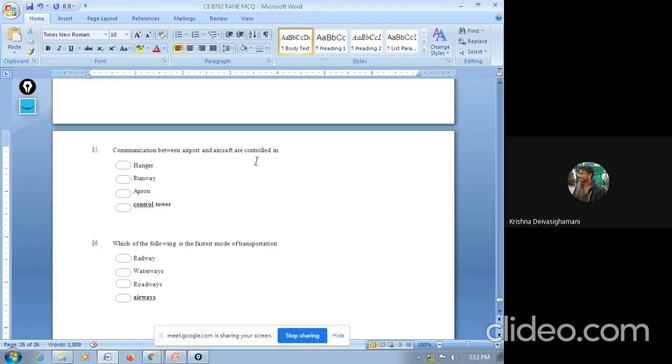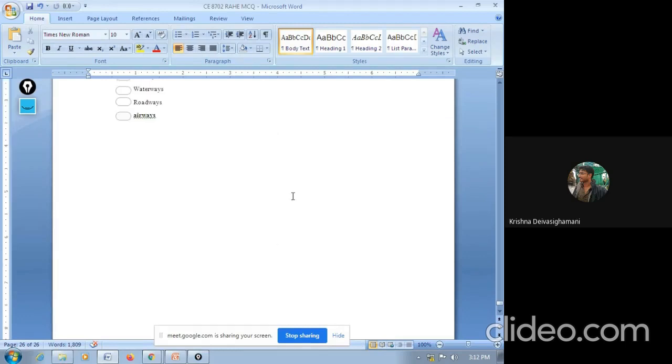Next question. Which of the following is the fastest mode of transportation? Simple question. Railway, waterway, roadway, airway. So airway is the fastest mode of transportation. Okay, that's all.